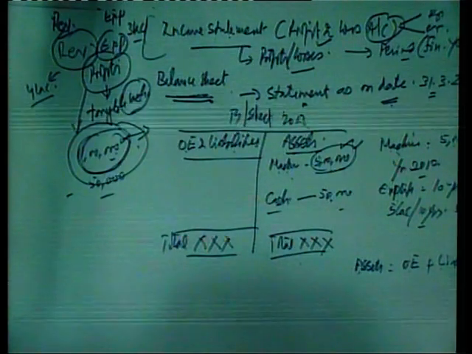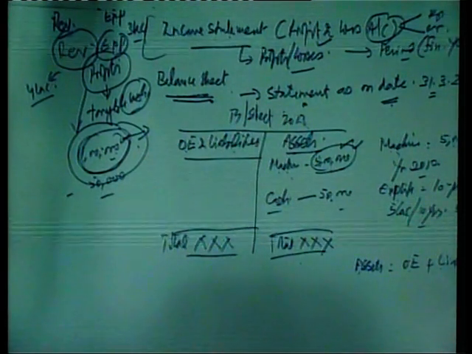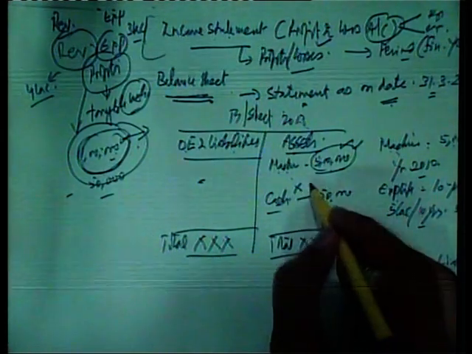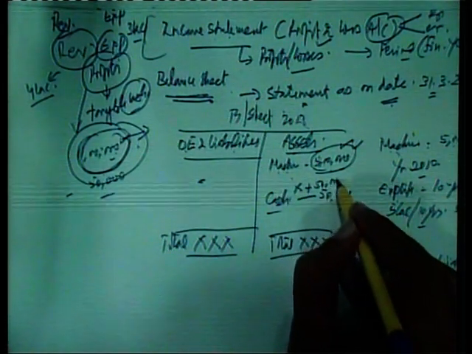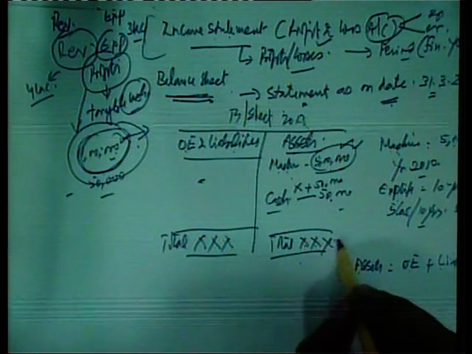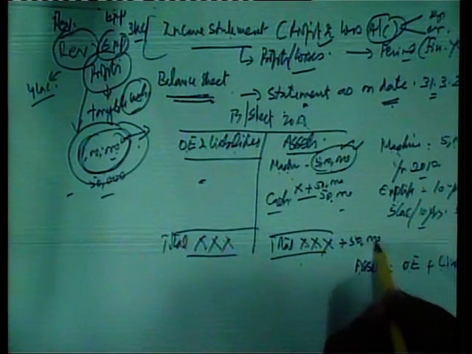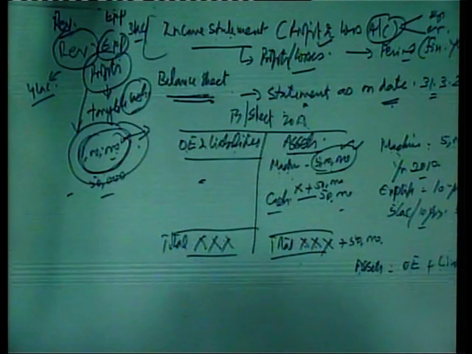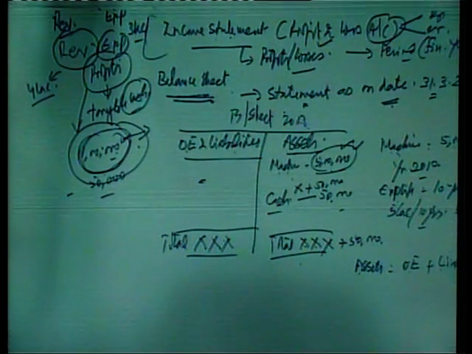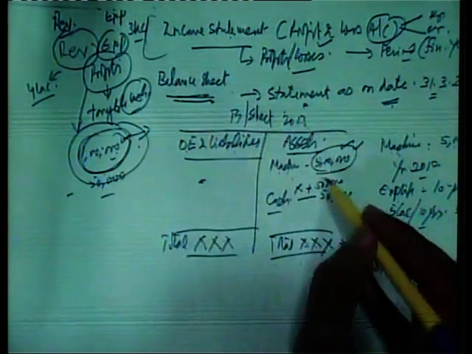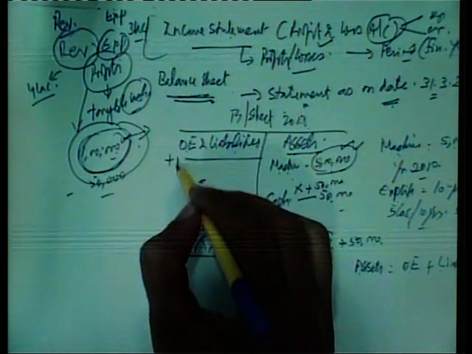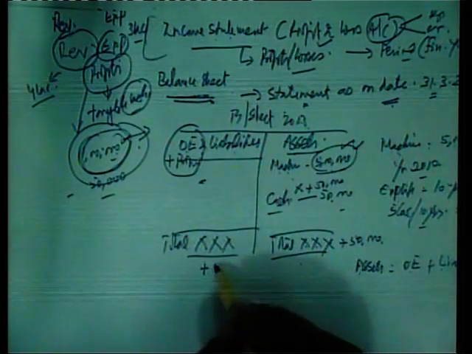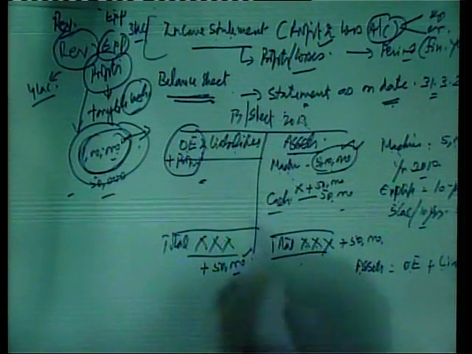And these profits belong to whom here on this side? Let us say earlier cash was x, now 50,000 rupees have been added here, so it is x plus 50,000 rupees. Now, these profits belong to whom? People who share the risk of the business. These are the owners, and these profits will be added to the owner equity, so that is x plus 50,000.